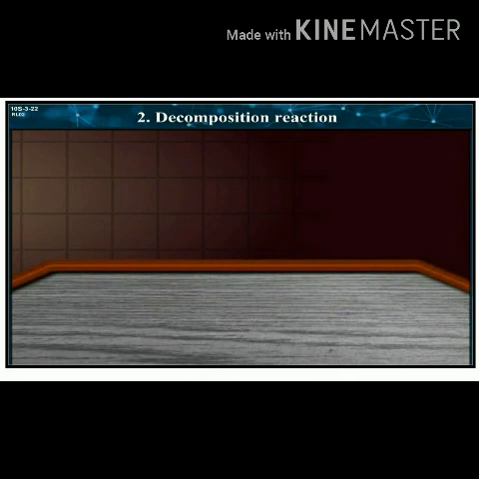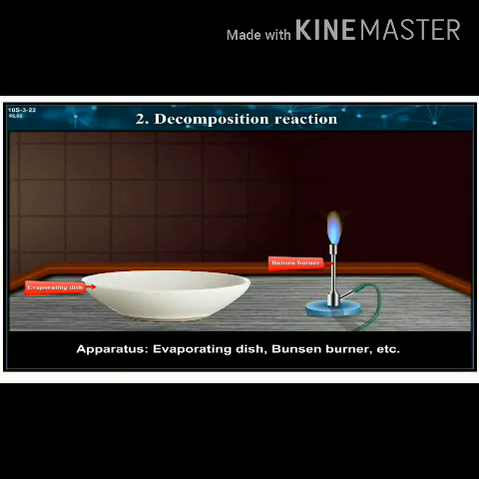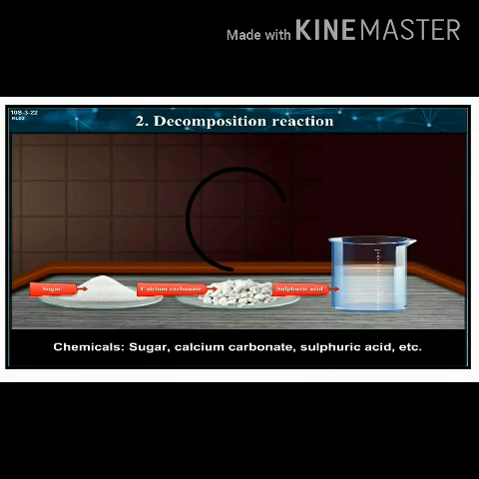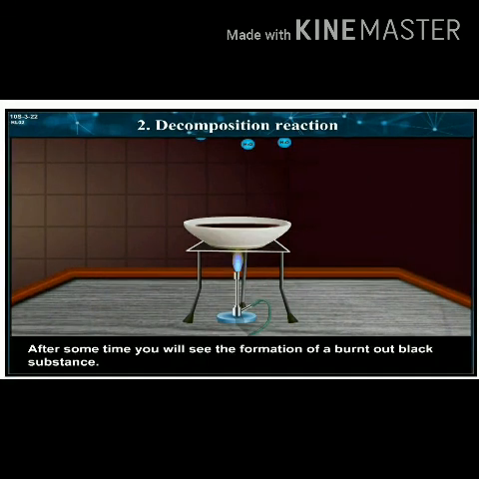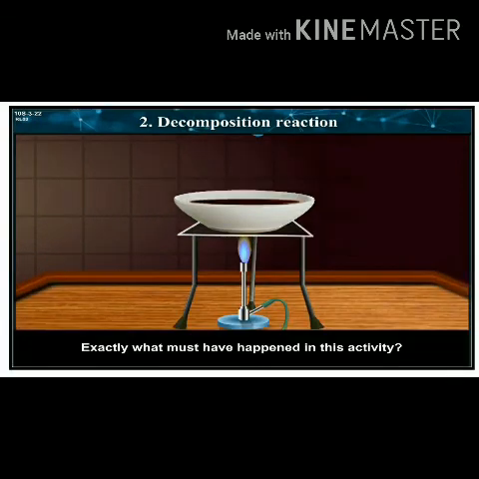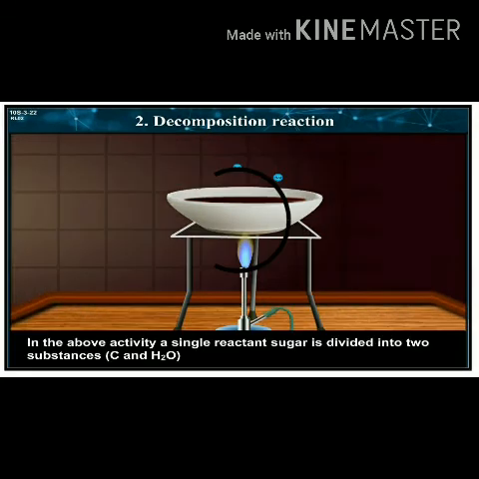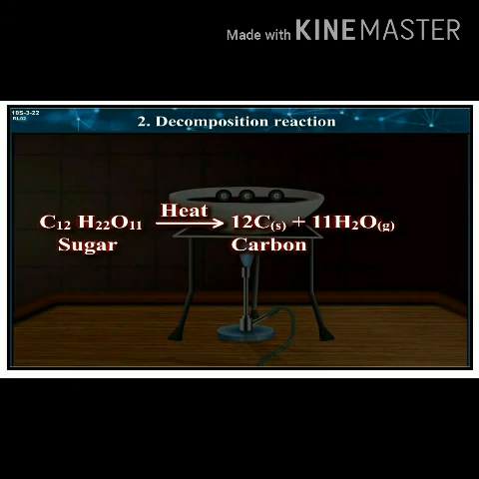2. Decomposition reaction. Try this. Apparatus: evaporating dish, Bunsen burner, etc. Chemicals: sugar, calcium carbonate, sulfuric acid, etc. Procedure: take some sugar in an evaporating dish and heat it with the help of a Bunsen burner. After some time, you will see the formation of a burnt black substance. Exactly what must have happened in this activity? In this activity, a single reactant, sugar, is divided into two substances, carbon and water.